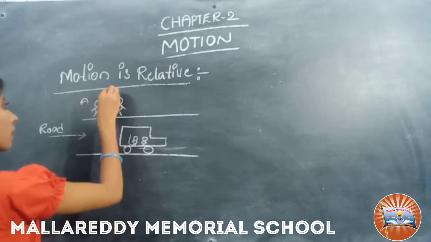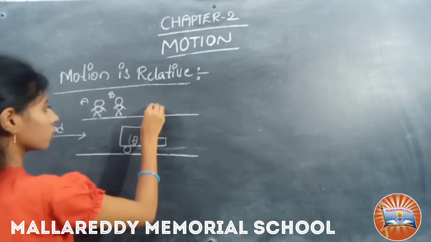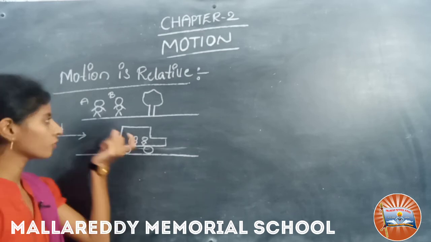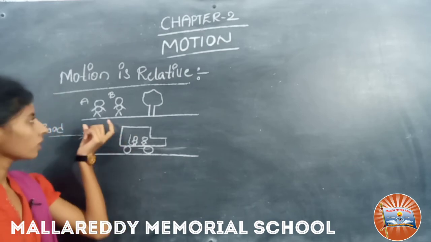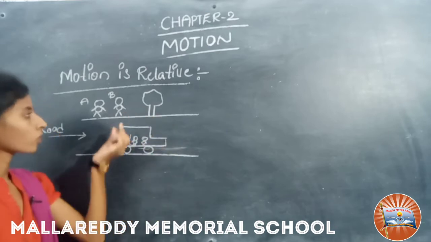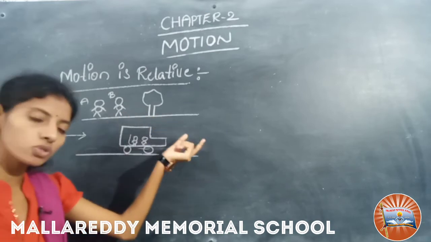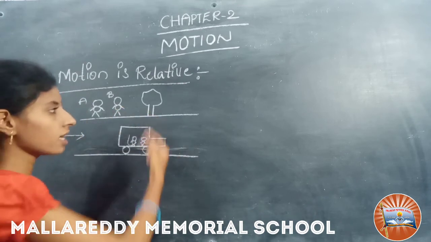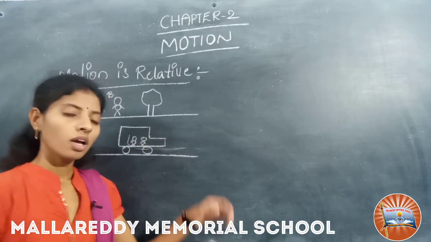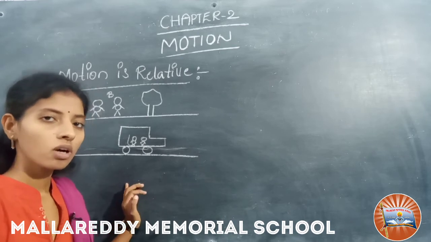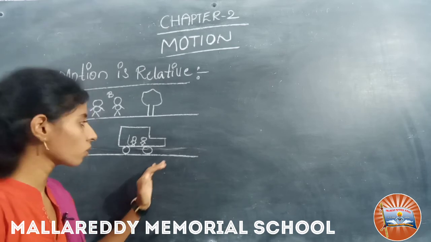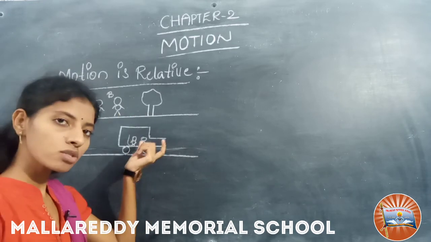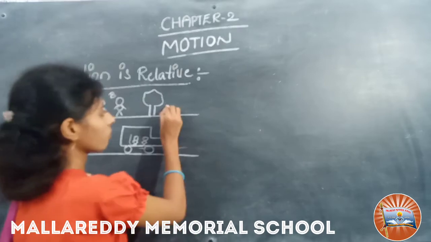Take them as A and B. Now the conversation is between A and B. A asks B, what is the state of motion of a tree? B says that it is at rest. Again A asks B, what is the state of motion of the car? B says that it is moving due east.